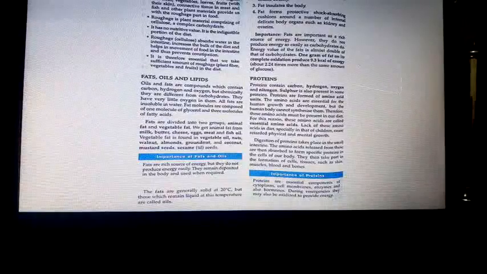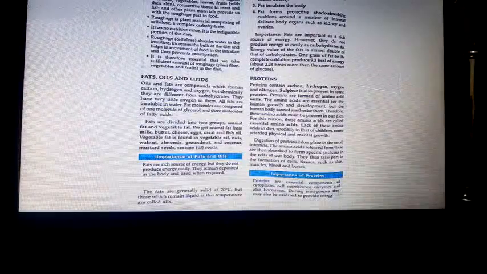Got it, children? So, coconut oil, why is it liquid at room temperature? Because it's a plant oil, plant fats. Whereas animal fats, most of them are solids at room temperature, ghee, etc. Now, importance of fat and oil. Fats are rich sources of energy, but they do not produce energy easily. They remain deposited in the body and are used when required.